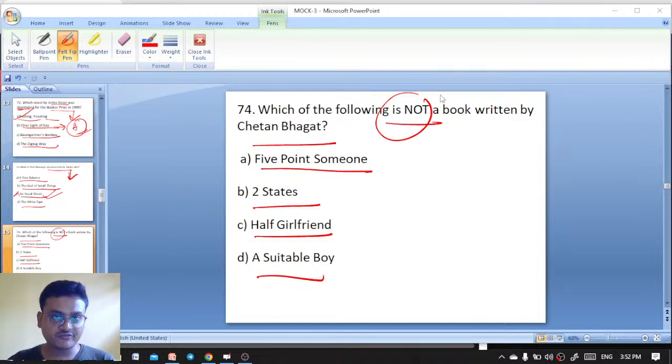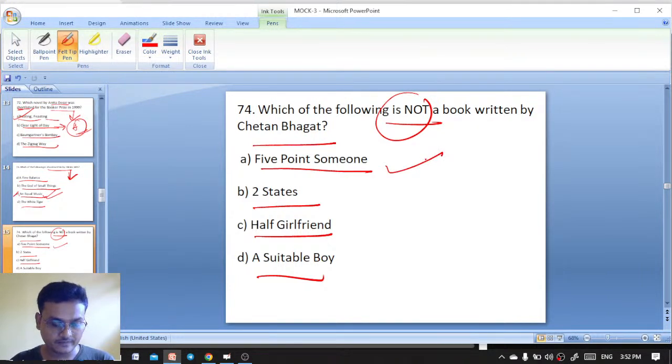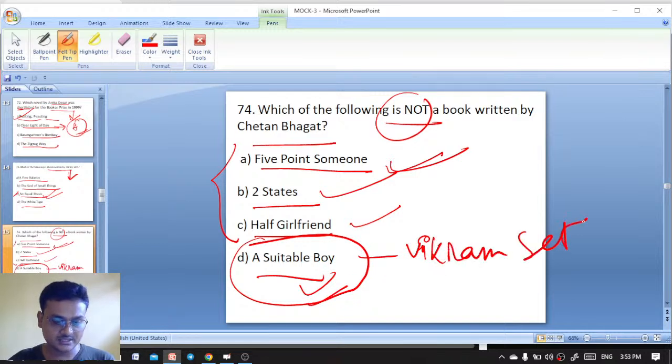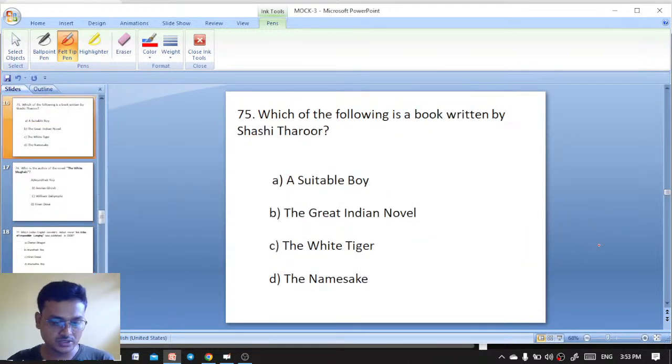Which of the following is not a book written by Chetan Bhagat? Five Point Someone, Two States, Half Girlfriend. These are all works by Chetan Bhagat, whereas A Suitable Boy was written by Vikram Seth. So here, A Suitable Boy is the right answer. Vikram Seth has also written The Golden Threshold and An Equal Music.